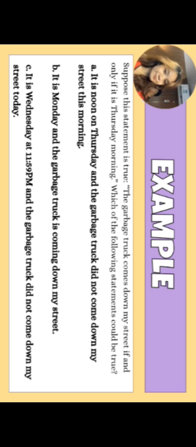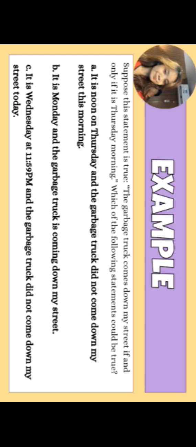Another example is, suppose this statement is true: the garbage truck comes down my street if and only if it is Thursday morning. Which of the following statements could be true? A. It is noon on Thursday and the garbage truck did not come down my street this morning. Or B. It is Monday and the garbage truck is coming down my street. And C. It is Wednesday at 11:59 p.m. and the garbage truck did not come down my street today.